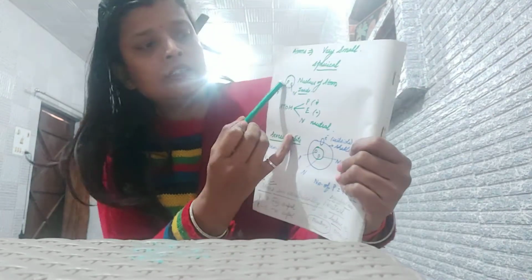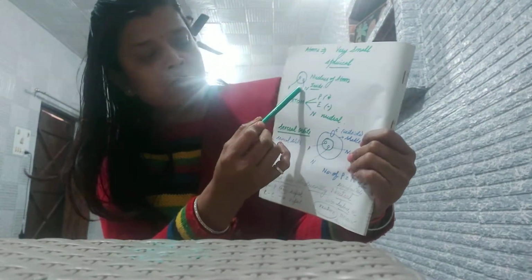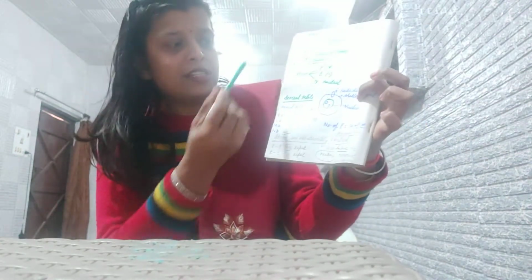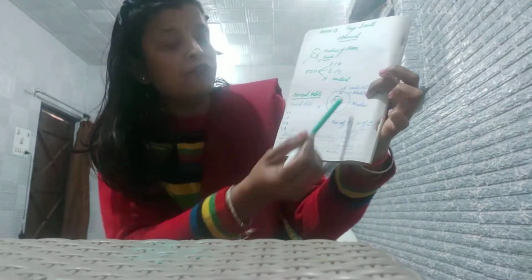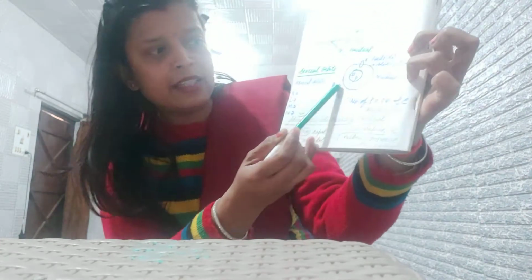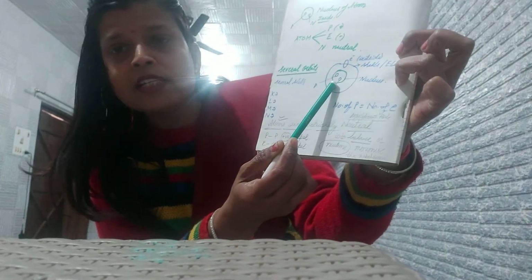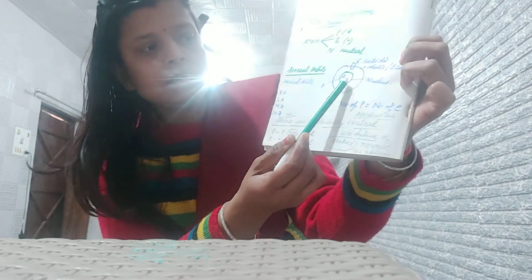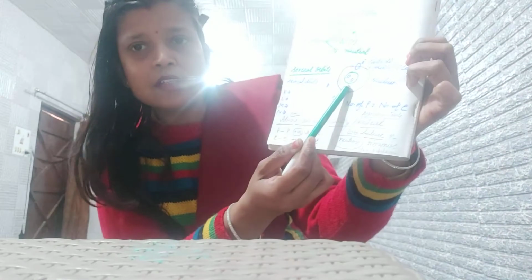And around that nucleus, this one is a sphere, there are a number of shells. We can say there are a number of orbits, and these orbits are the shells. The center one is a nucleus, inside which protons and neutrons are there.